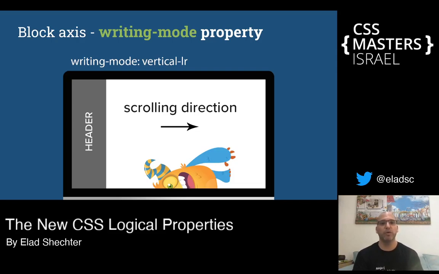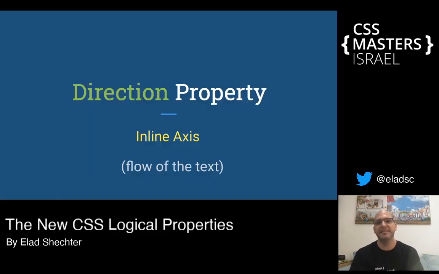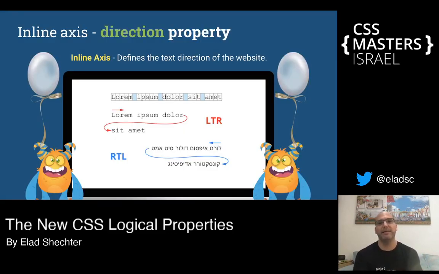After we learn how to control the block axis, we now want to know how to control the inline axis, and you may already know this property. This is our old direction property, and it's always been here to control the inline axis. It had two values, not more. To support all the Latin languages that are written from left to right, we have the LTR value. And to support all the Semitic languages, Hebrew and Arabic, we have the RTL value. This way the text is written from right to left.